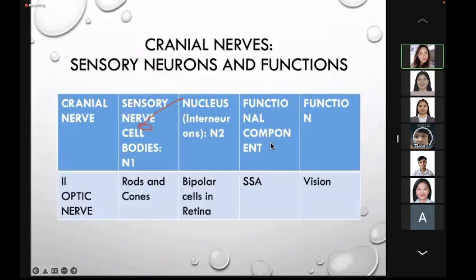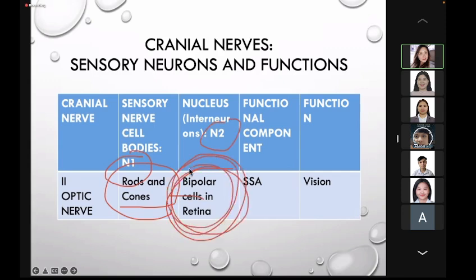Okay, now we go to the optic nerve, which is the second cranial nerve for vision. The function of the optic nerve is for vision. Okay, the cell bodies, the first order neuron, is located at the retina, at the photoreceptor layer of the retina, where they will interact with the second-order neuron, still located at the retina, the bipolar cells.